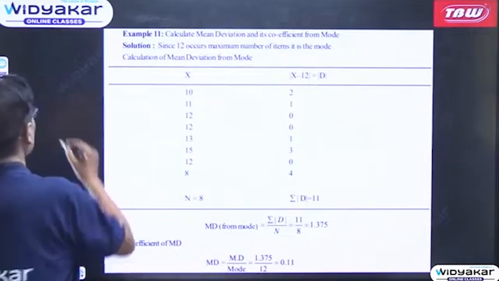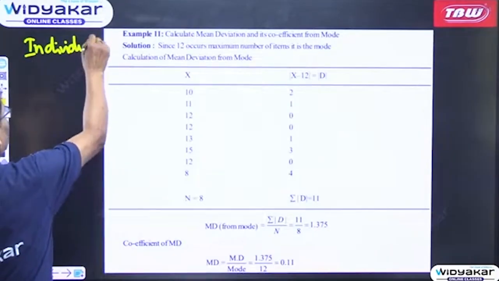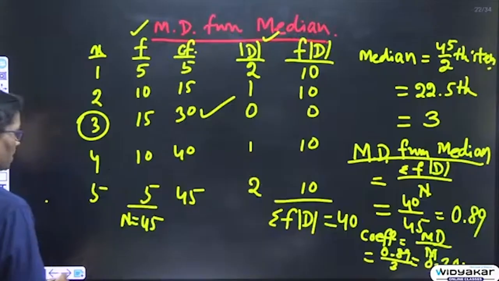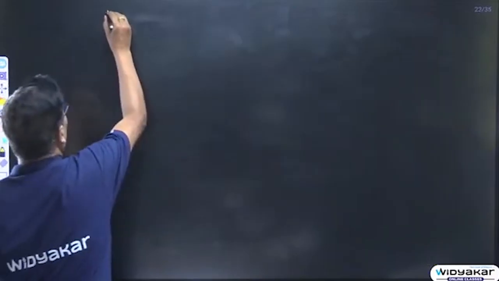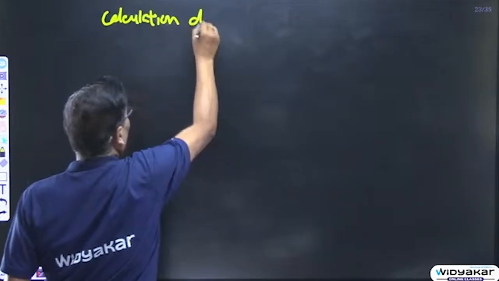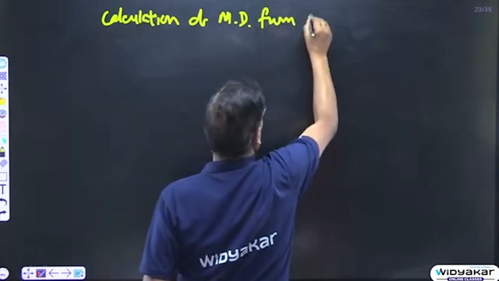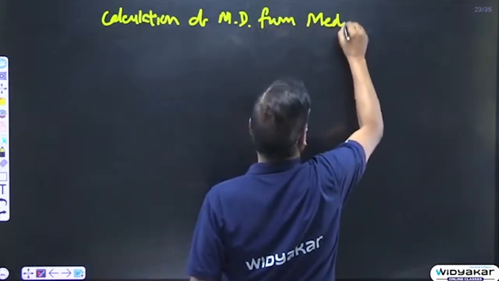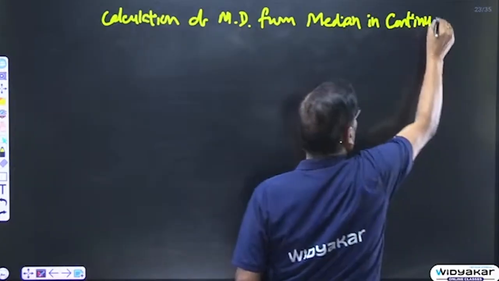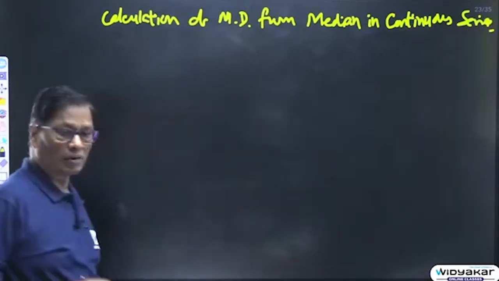Now this is the individual observation. Yes, one more thing I forgot. Let us come to this and then go to the calculation of mean deviation from median in continuous series. In a continuous series, how will we calculate?